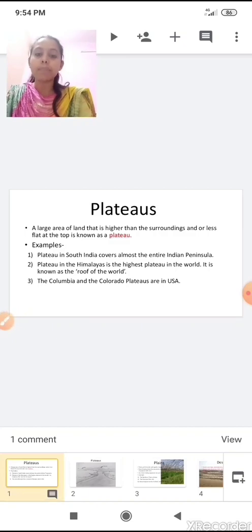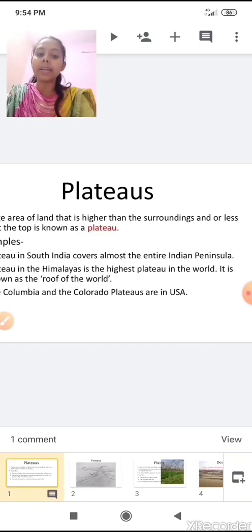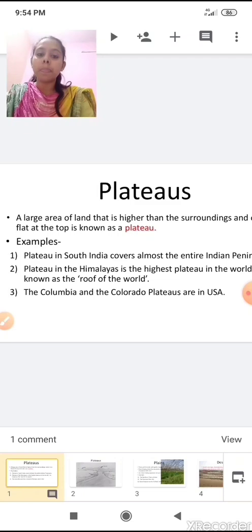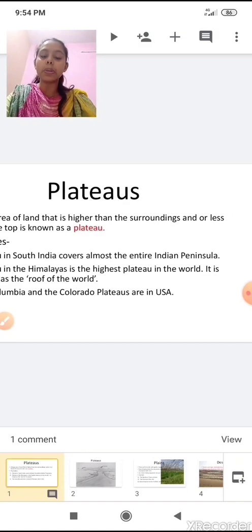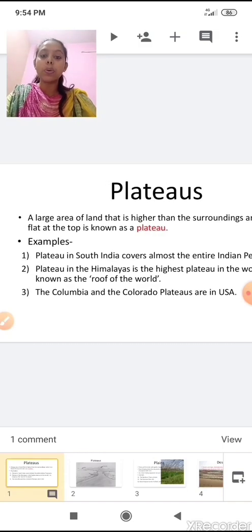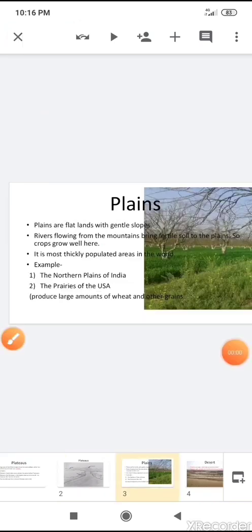So what are the examples of plateaus? The plateaus in South India cover almost the entire Indian peninsula, and the plateau in the Himalayas is the highest plateau in the world, and it is also known as the roof of the world. The third one is the Columbia and the Colorado Plateau in the USA.